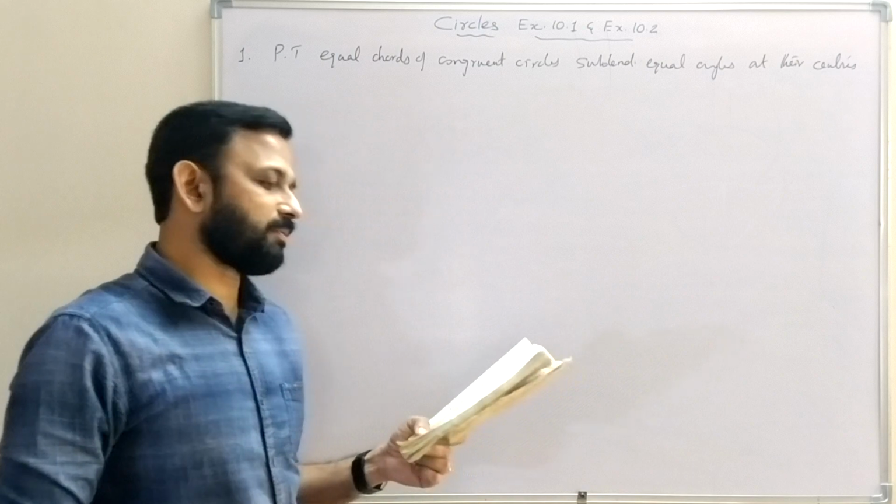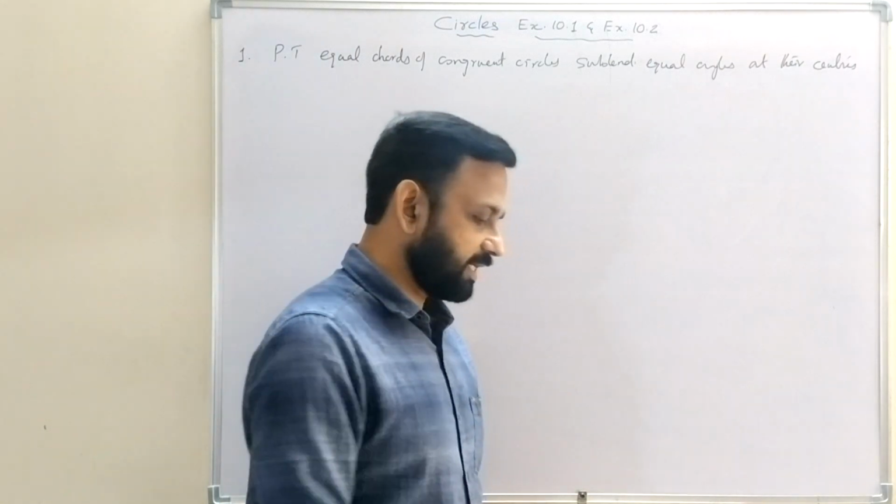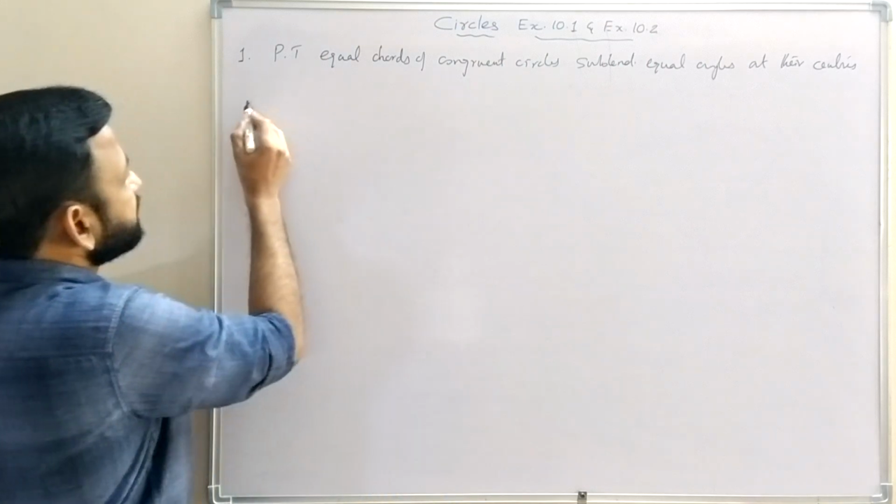That is question number 1. Prove that equal chords of congruent circles subtend equal angles at their centers.